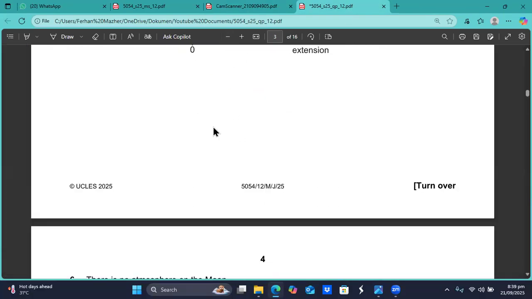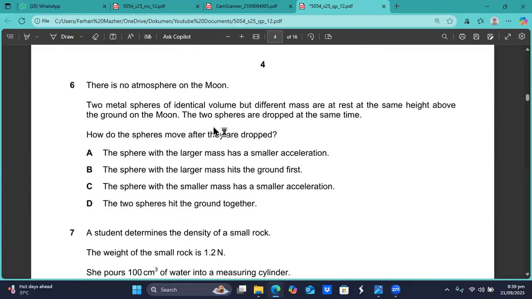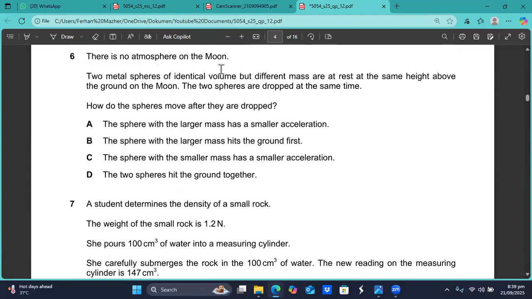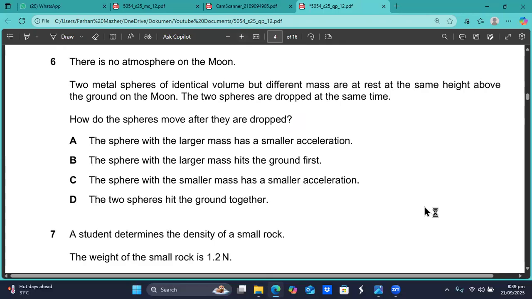Okay, so we are going to the next question. The next question coming up on your screen is question number 6. There is no atmosphere on the moon. Two metal spheres of identical volume but different mass are at rest at the same height above the ground on the moon. The two spheres are dropped at the same time. How do the spheres move after they are dropped?